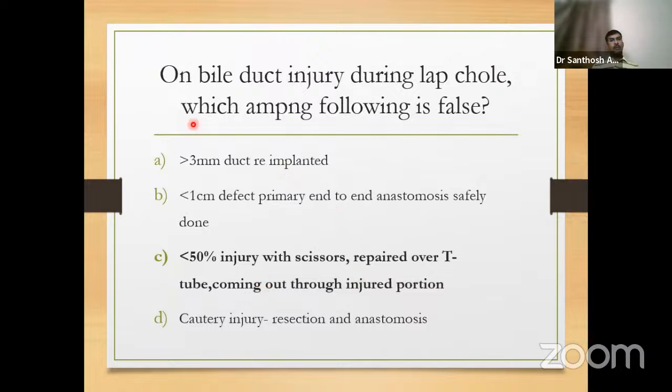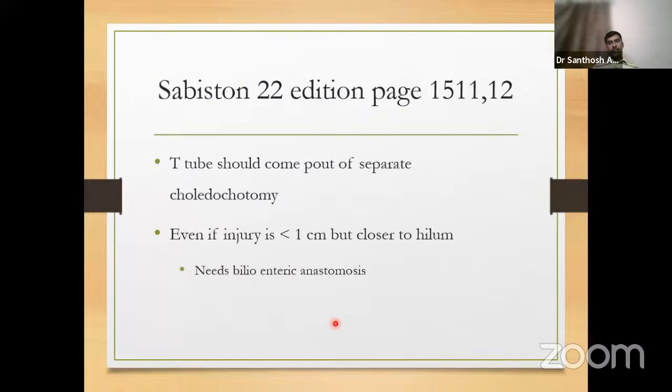So the others are true. Greater than 3 mm, if a duct is divided and we find the duct from the liver, and it is more than 3 mm in size, it should be reimplanted. A less than 1 centimeter defect of the CBD can be anastomosed over a T-tube or just like that. If the side injury involves less than 50% of the circumference, less than 1 centimeter again, and it is a non-cautery injury, it can be repaired over a T-tube, but the tube comes out through a separate choledochotomy. Any cautery injury requires resection anastomosis. T-tube should come out of a separate choledochotomy.